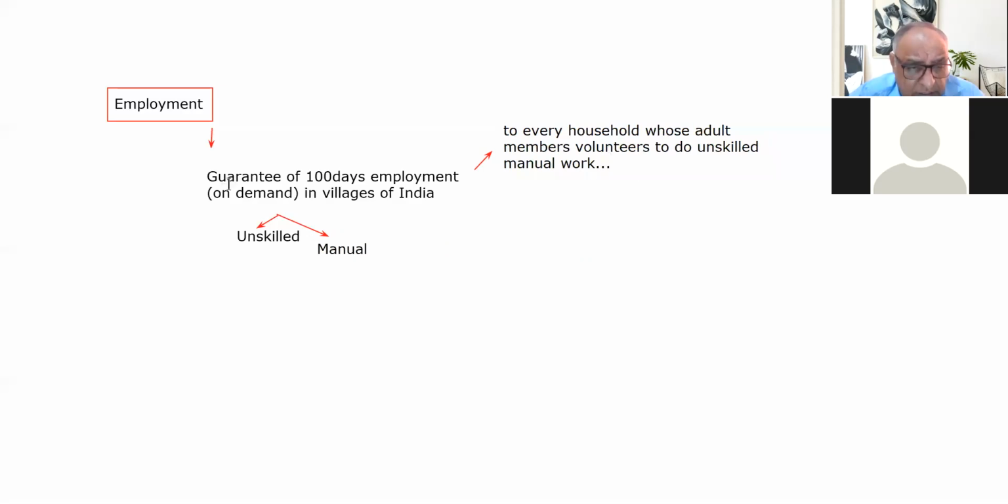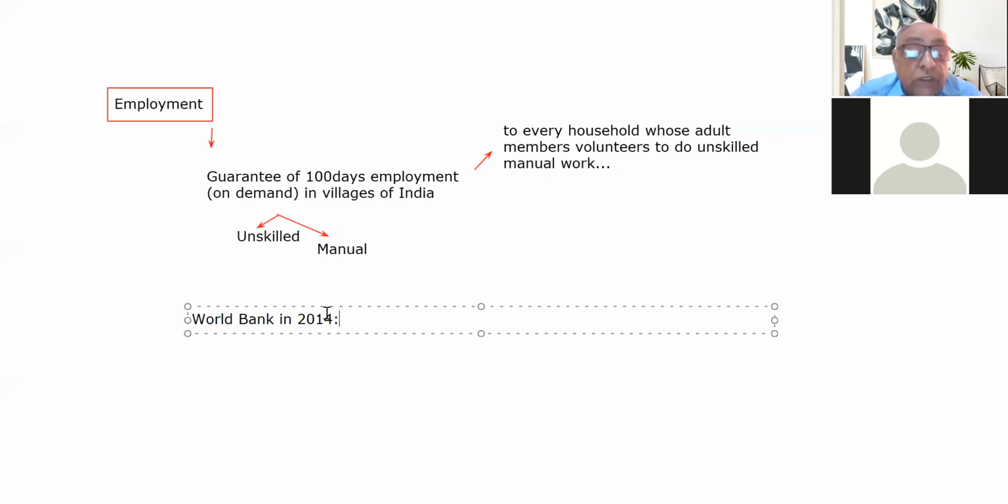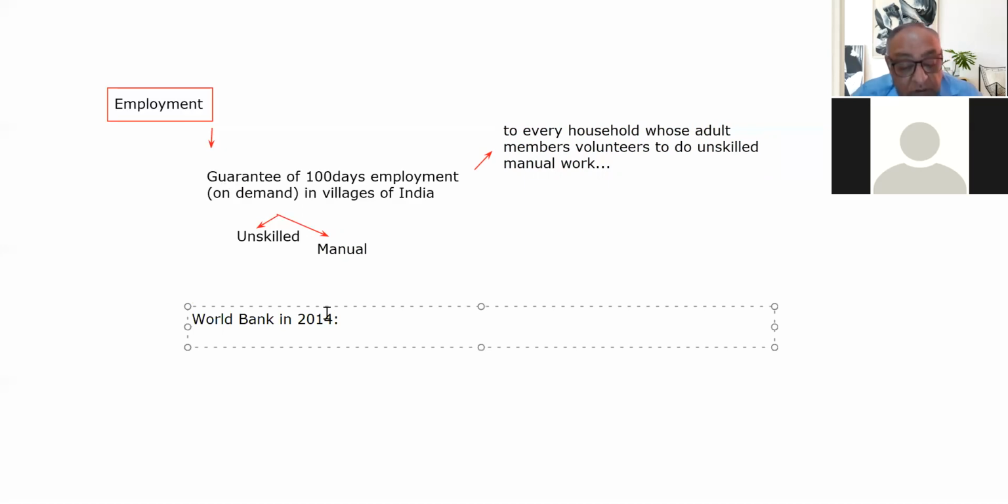Regarding the importance of MGNREGA, the World Bank in one of its reports in 2014 termed MGNREGA a stellar example of rural development.